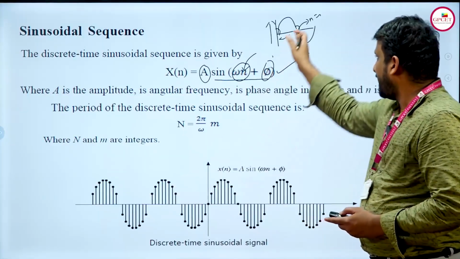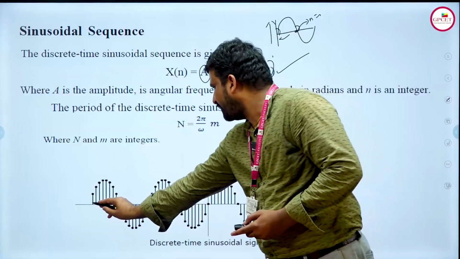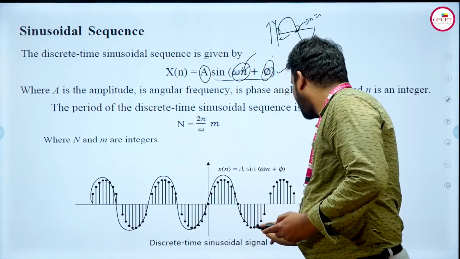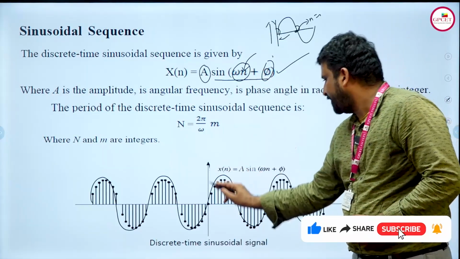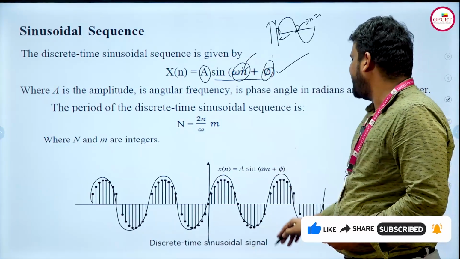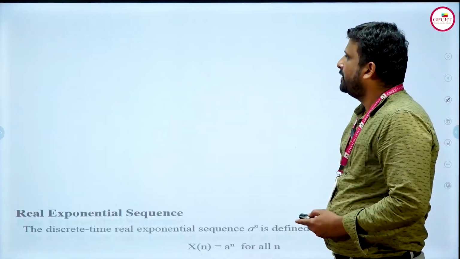You can see here what I have drawn, the graphical representation. It will be in the form of a sinusoid. If you see here, it is in the form of a sinusoid. So x of n is equal to amplitude times sine of the angular frequency and the phase angle; all the combination will form a sinusoidal sequence.